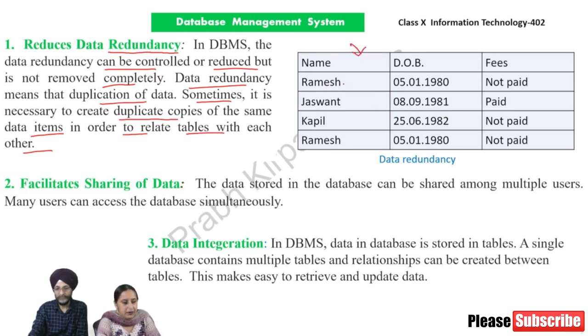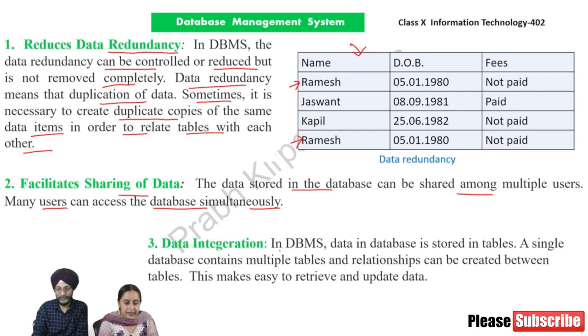Try to find out the duplication of data in the given table at your level. Yes, you have found out the duplicate data. The data in respect of Ramesh is appearing twice. Number 2, facilitates sharing of data. The data stored in the database can be shared among multiple users. Many users can access the database simultaneously.